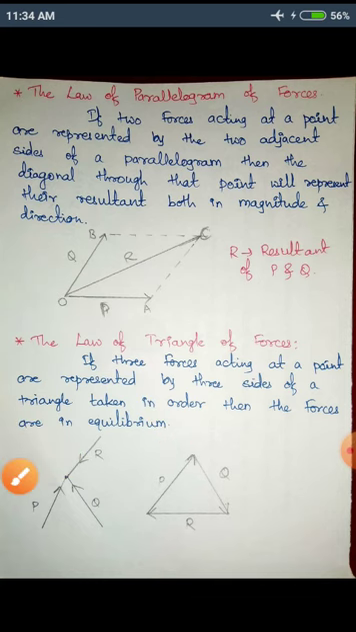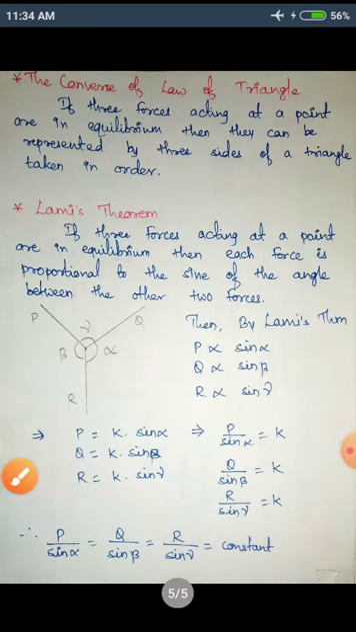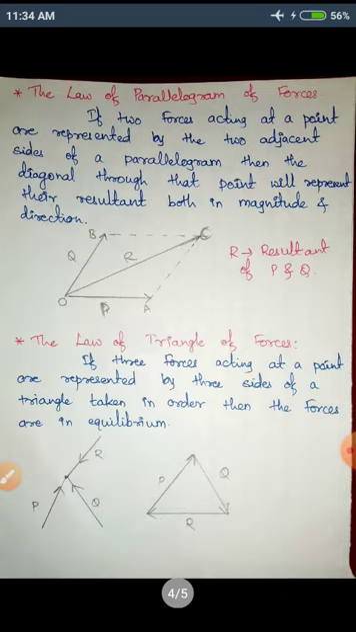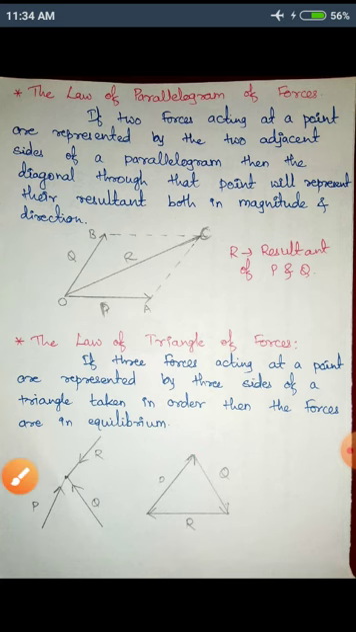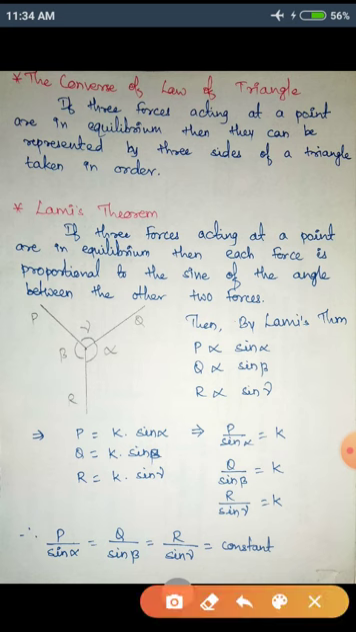Then we have the converse of the law of triangle of forces. So what does this mean? We have to go in reverse order. Initially, the three forces were acting, and we came to the conclusion that they are in equilibrium. Now we will consider three forces to be in equilibrium. So how does the statement go? If three forces acting at a point are in equilibrium, then they can be represented by three sides of a triangle taken in order.